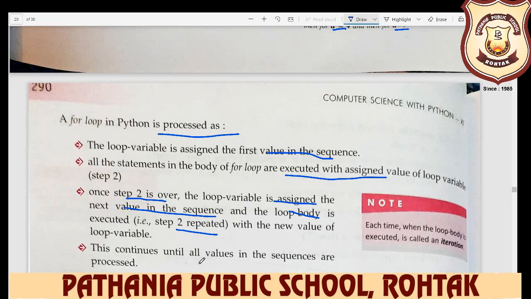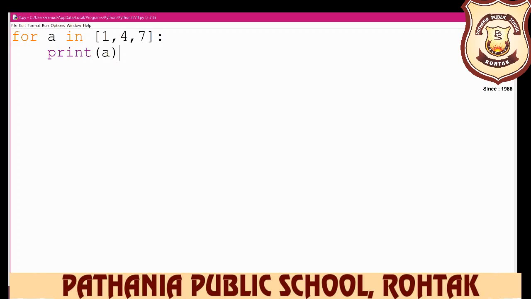So just open your Python. I have already opened it; my Python is on the taskbar. So here you write down for. For is the reserved word. Then you use any variable name. Here we use a, variable name a. Then write the operator, in operator or not in operator, that you want. Here we want to display the values of this list 1, 4, 7. So we write in 1, 4, 7, and then print a. In a, what is the input value? 1, 4, 7. So what is the output of this? 1, 4, 7. So run this program. So you see 1, 4, 7 is the output of this. This is called your repeating or looping statement.